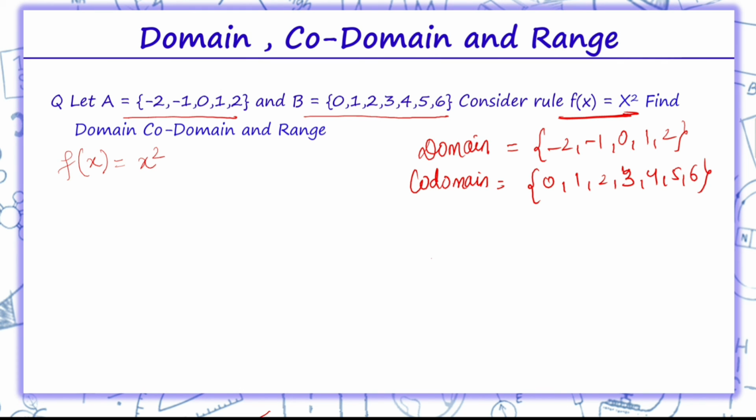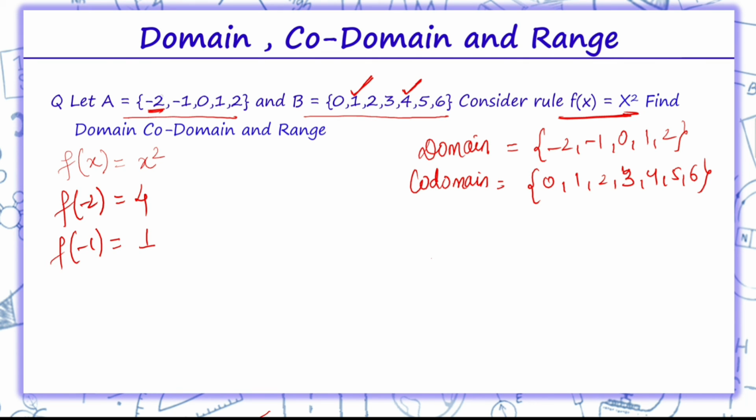But for range, we have to find their images. So over here, f(x) is x square. If we put x as -2, we get -2 square, which is 4. So -2's image is 4, so this 4 will come in range. Then we put -1. -1 square is 1, so this 1 will come in range.